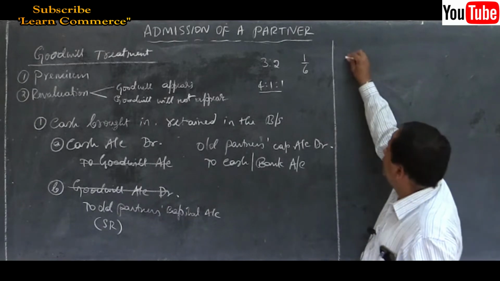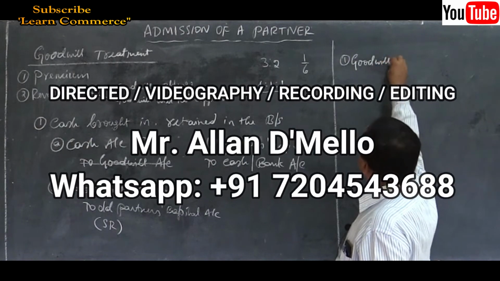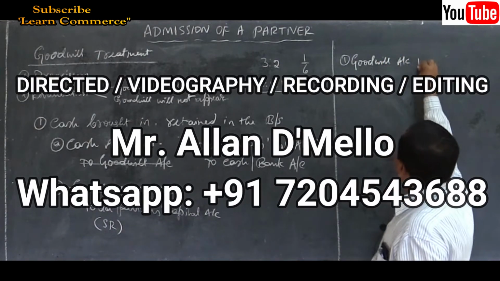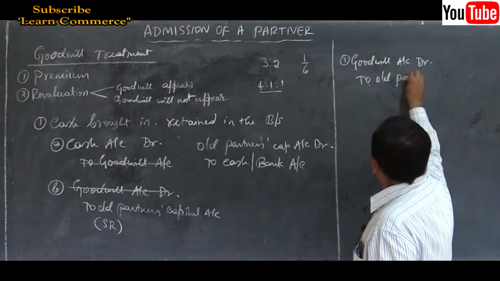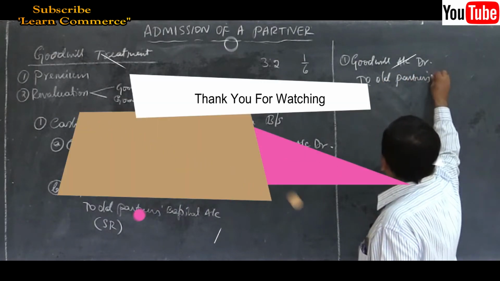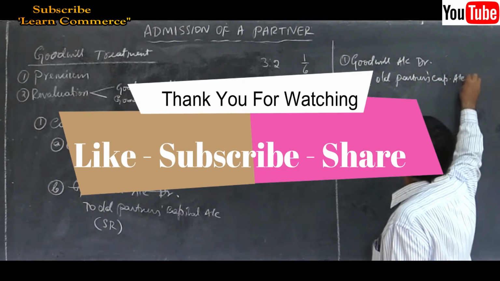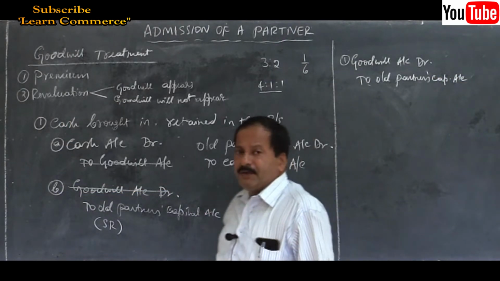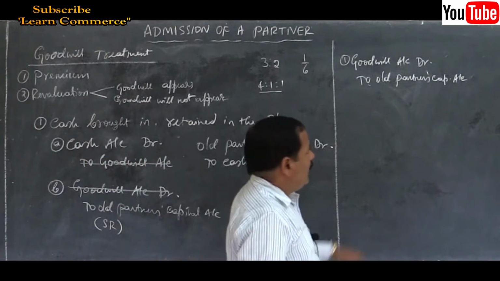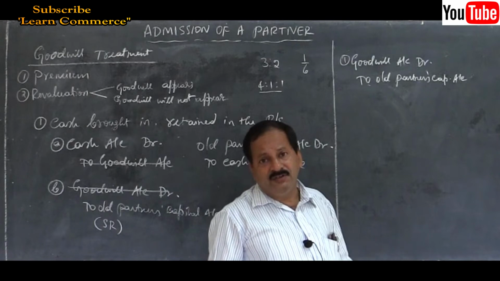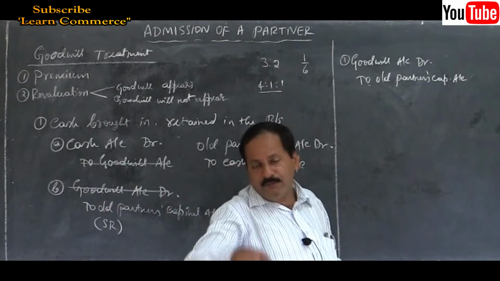Goodwill account debtor to old partners' capital account. Goodwill account debtor to A's capital account, B's capital account. And what should be the amount? Here they will tell you how much is the amount of goodwill.